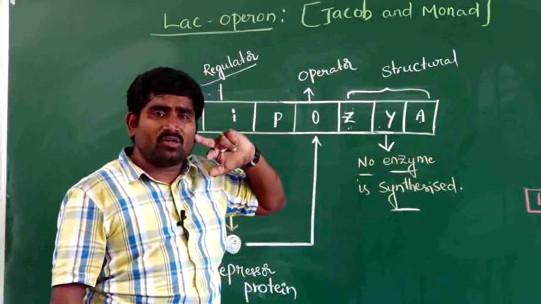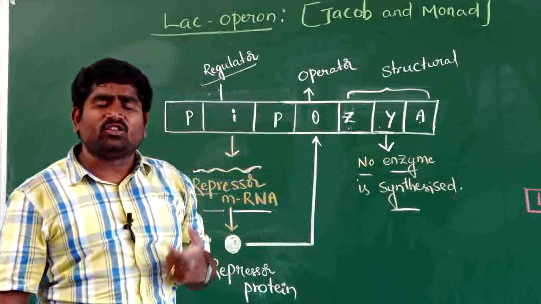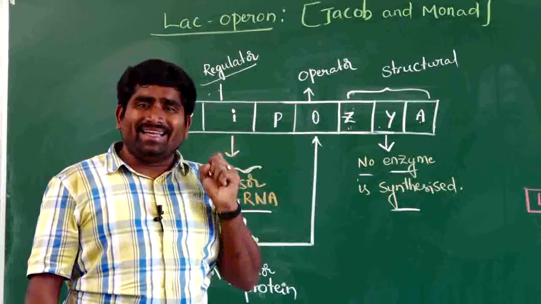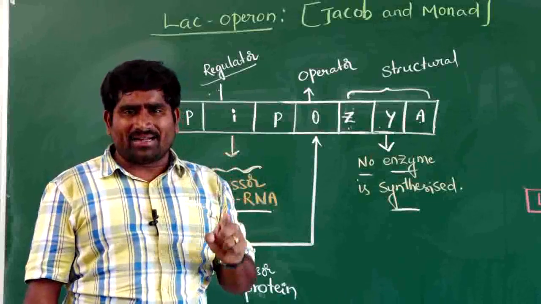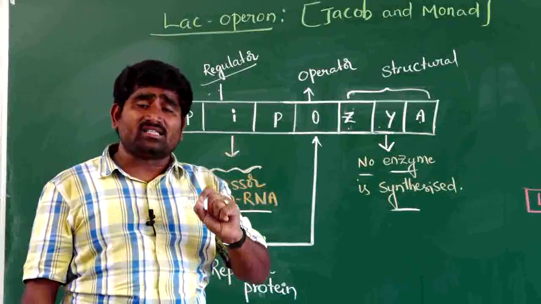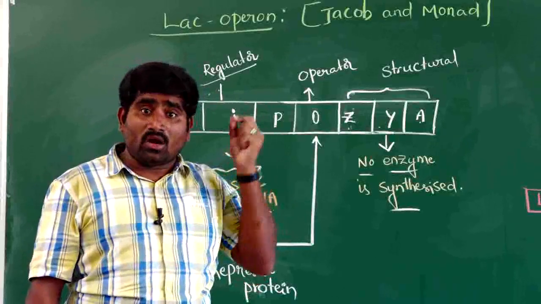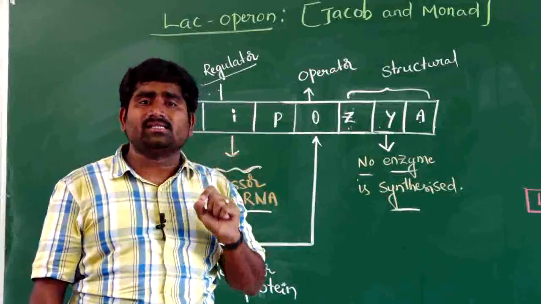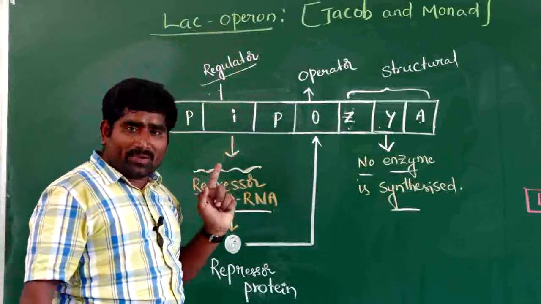Through the lac-operon concept we explain that gene expression is based on environmental factors, or environmental factors can also influence gene expression. That is the importance of lac-operon.